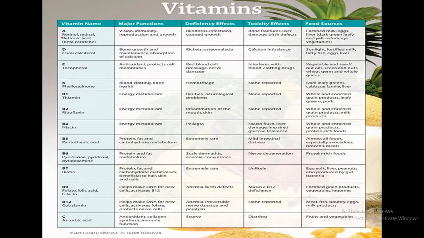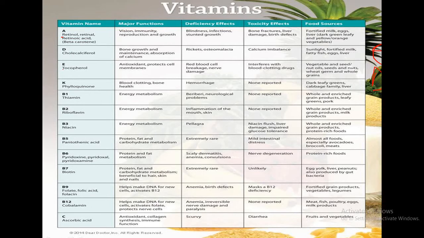Toxic effect will be calcium imbalance. The source of vitamin D is sunlight. In the presence of sunlight, the UV radiation will convert the cholesterol of the body into vitamin D. Then also seeds, nuts, nut oils, wheat grain and whole grains.